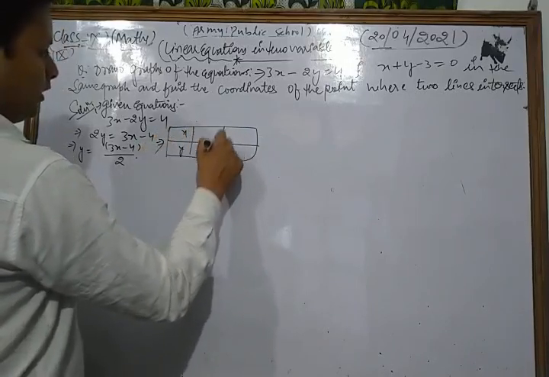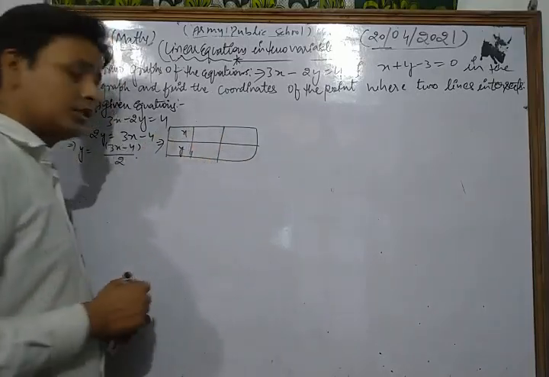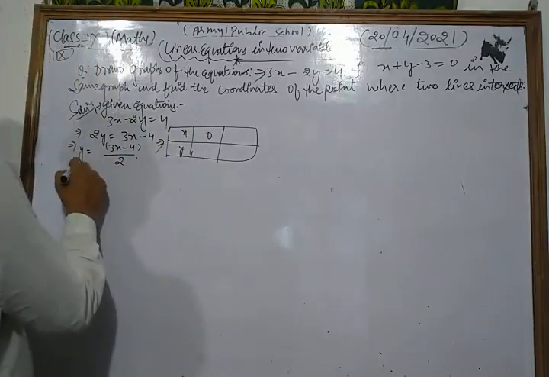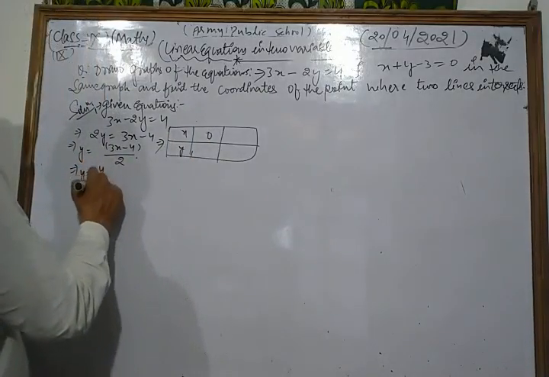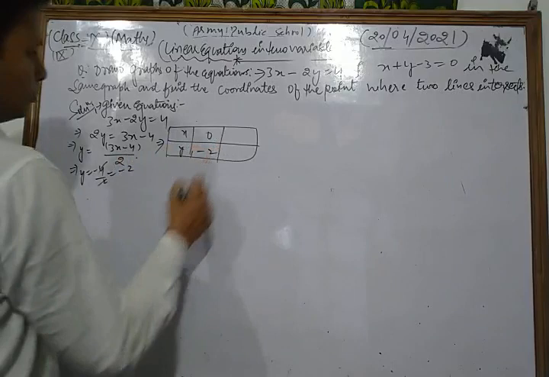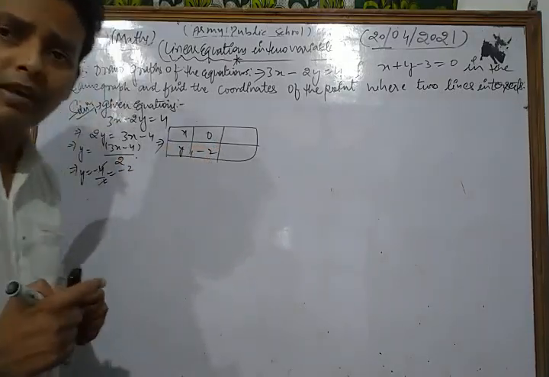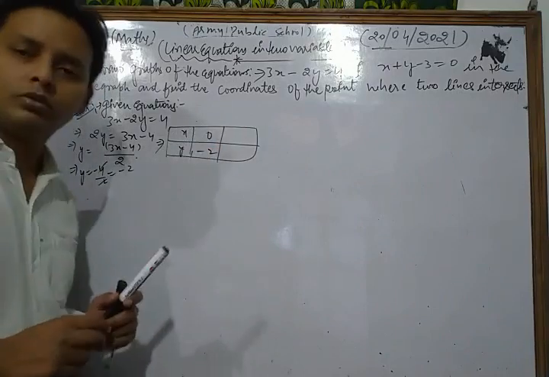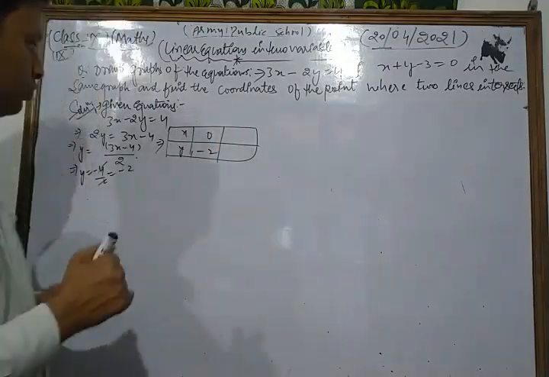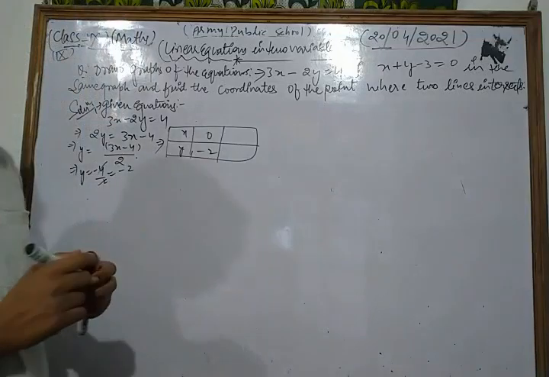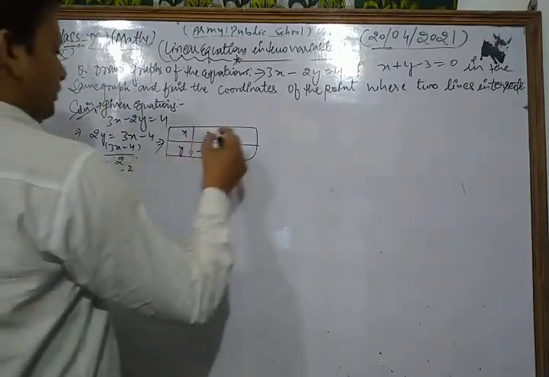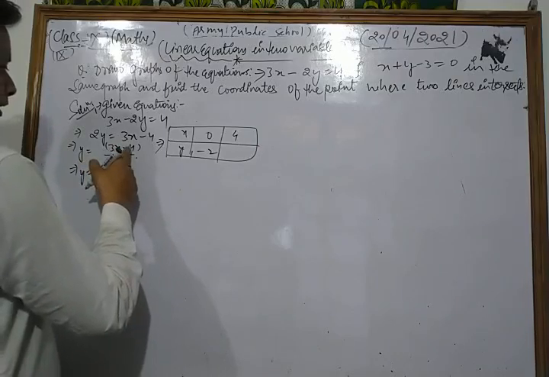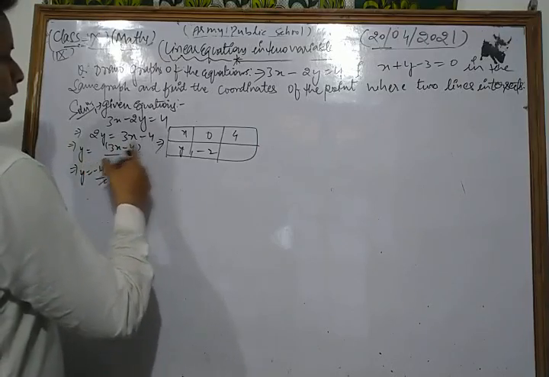First of all we put x is equal to 0. If x is equal to 0, then we get y is equal to minus 4 upon 2, that is minus 2. Similarly, now we put x is equal to 4. When we put x is equal to 4, then we get 3 fours are 12, minus 4, upon 2, that is 8 upon 2, this is 4.